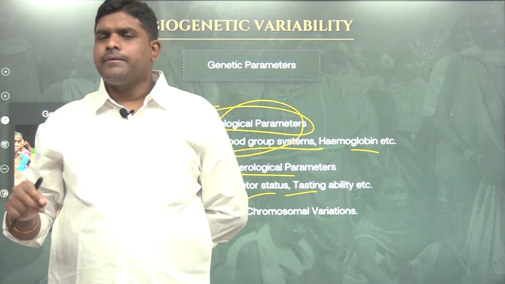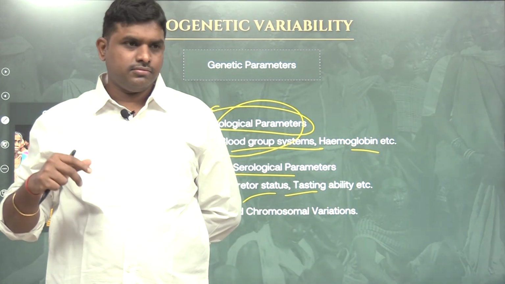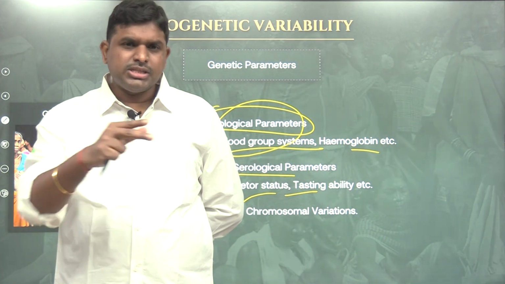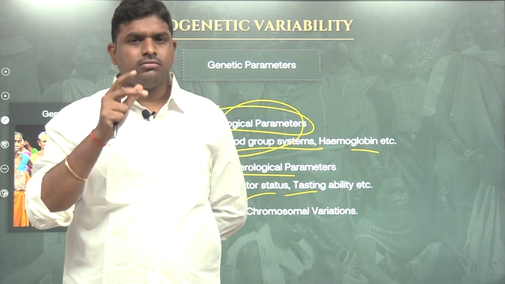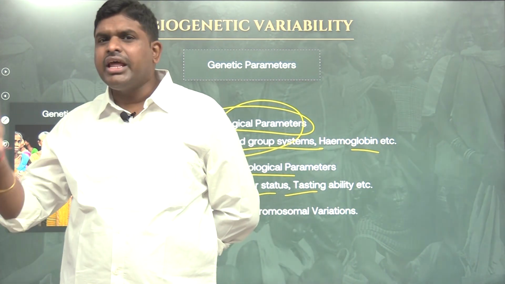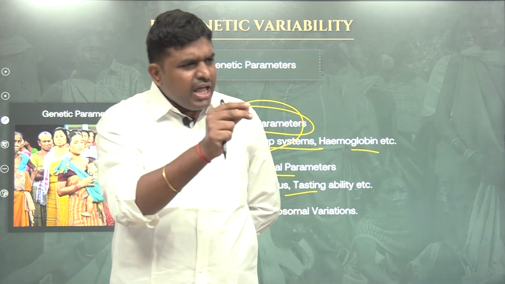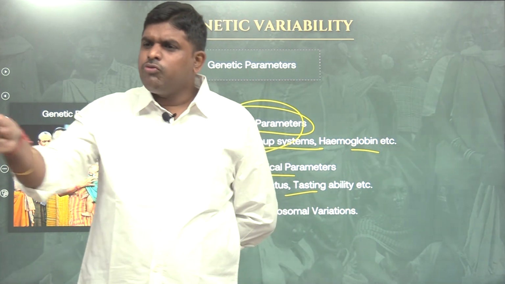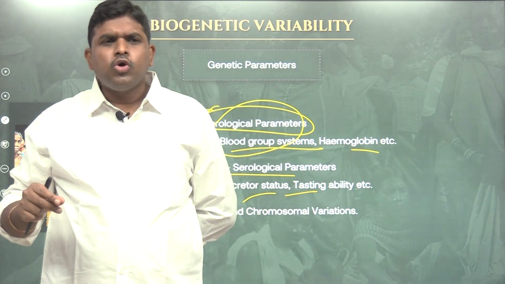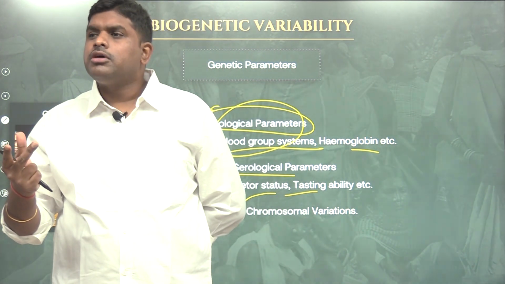This person is telling, sir, it is sweet. This person is telling, sir, it is sour. Another person is telling it is bitter. Another person is telling tasteless. Same substance, I gave to 4 different people, 4 different responses.